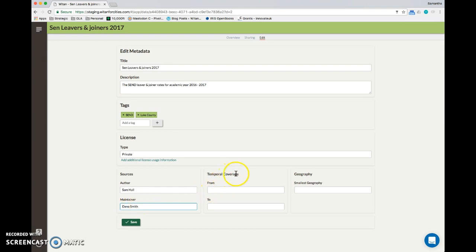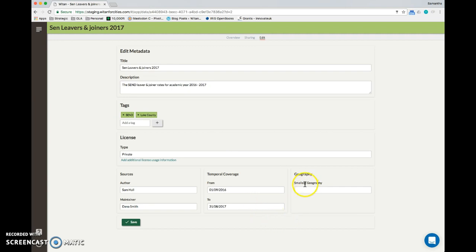Then we've got the temporal coverage. So this is, for this file, what time period is this file valid for? So, as I already mentioned, it's from 2016, so it's from the academic year. So let's go back to September 2016, and it's valid until August 2017.